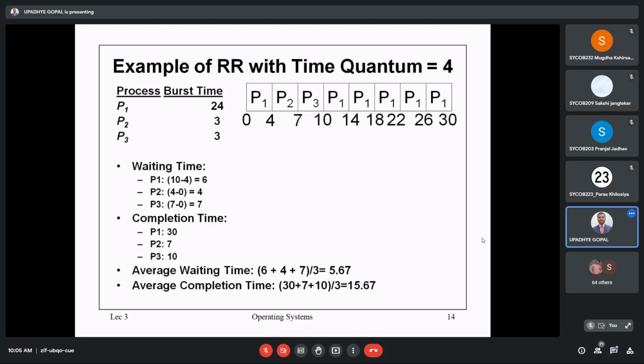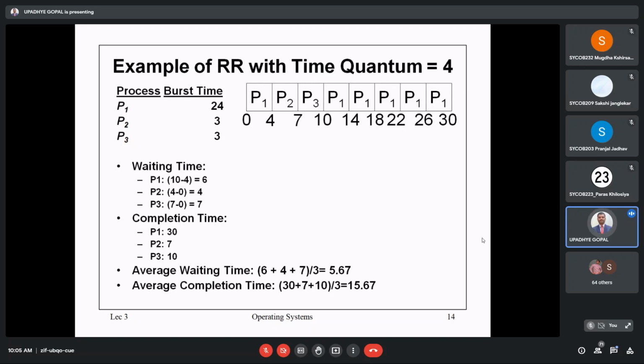For the second process, check when it starts. Process 2 starts at 4 minus 0, it is 4. Third process starts at 7 minus 0, it is 7. So the waiting time for these processes: P1 is 6, P2 is 4, P3 is 7. Process P1 is initialized for the first time with no time required. It starts at 0, ends at 4, then starts again at unit 10, so 10 minus 4 requires 6 units.